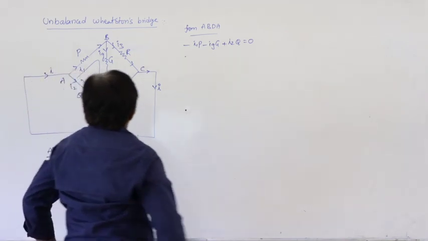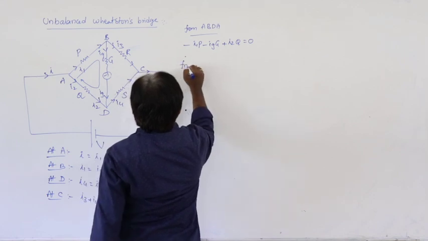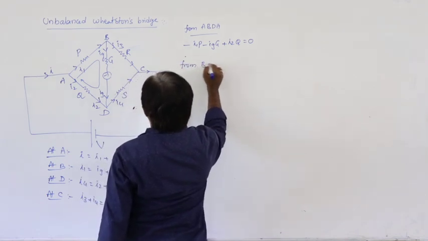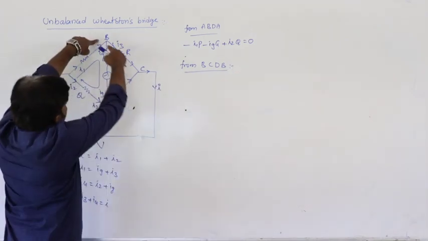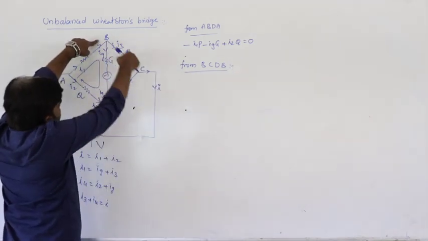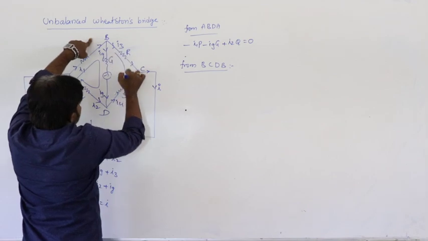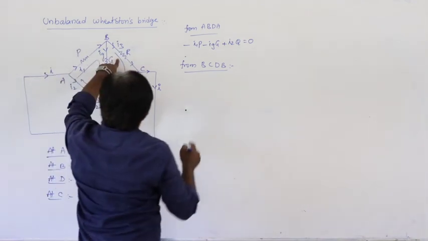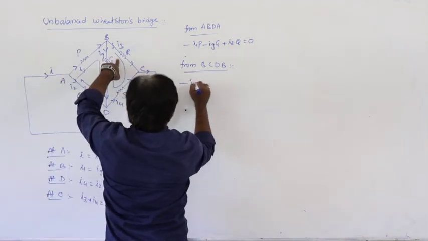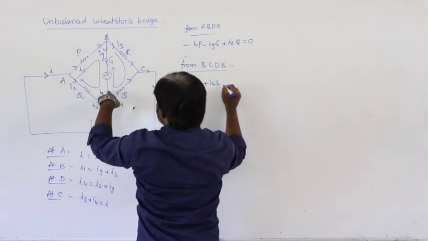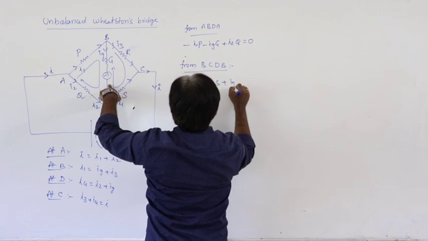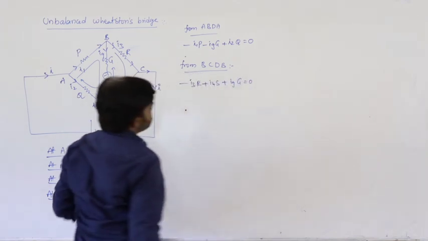Next from loop BCDB, traveling like this, in the direction of the current, it is minus I3R and it is plus I4S, and plus IgG is equal to 0.